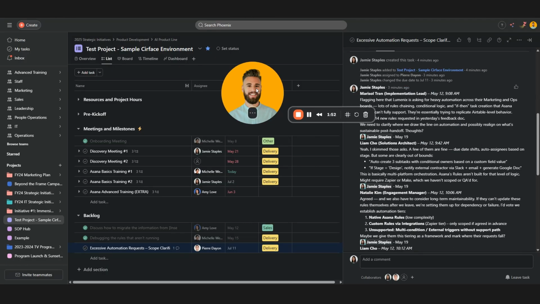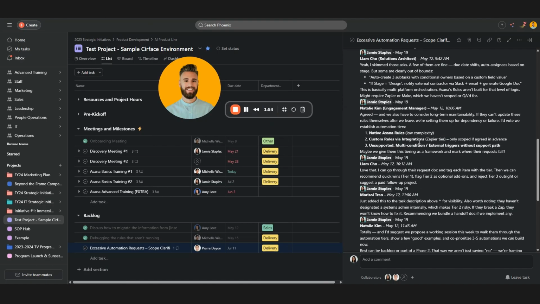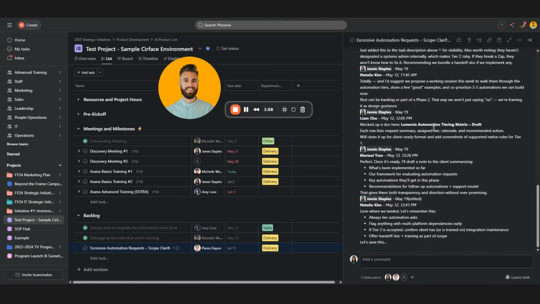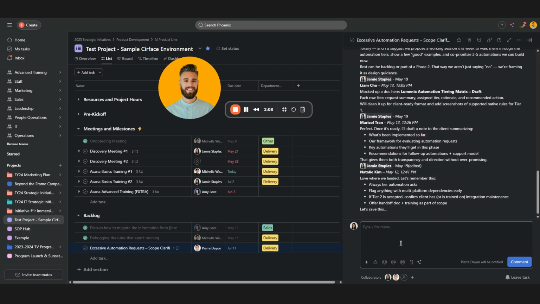And so here's a simulated comment thread where the team works through how we think about this internally, how we can give them what they want, how we can meet in the middle, whatever it might be. And then at the very end, we landed here. Let's remember where we landed. And then it's time to document.